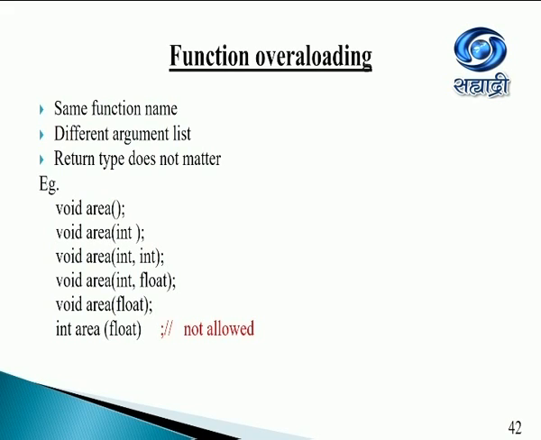Just look at the first 3 or 4 functions here. Void area: the first one has nothing as the parameter, which means it's void. Next one has an integer. The third one has 2 integers. Next is an integer and a float. And then the area, float. If by mistake you make area1, area2, area3, then this is not a part of function overloading. We need to have the same name for all the functions with different argument lists.